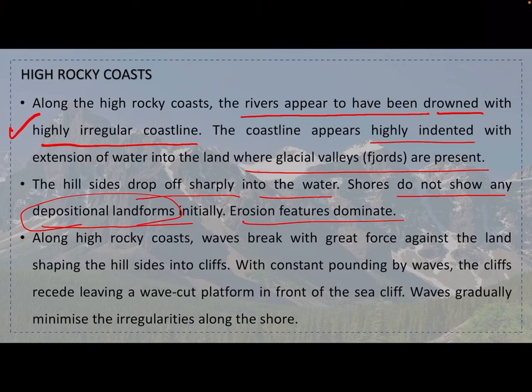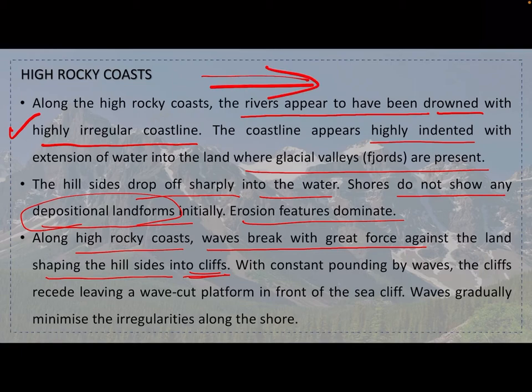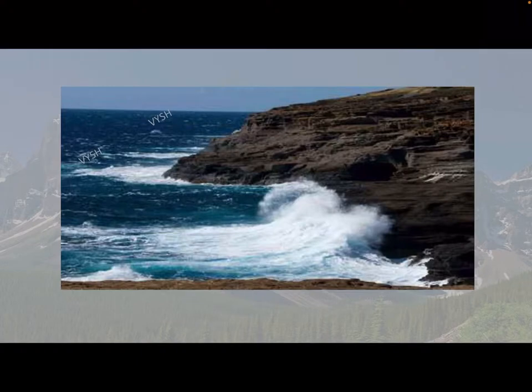Okay, erosion features dominate. Along high rocky coasts, waves break with great force against the land, shaping the hillsides into cliffs. Basically, because of hitting the mass, automatically the erosion will be much higher, and because of the erosion being at that intensity, a cliff kind of a thing forms. Okay, with constant pounding by the waves, the cliffs recede, leaving a wave cut platform in front of the sea cliff. Waves gradually minimize the irregularities along the shore.